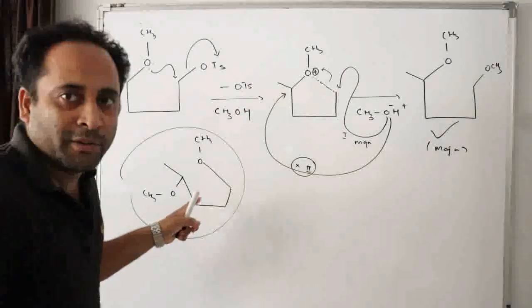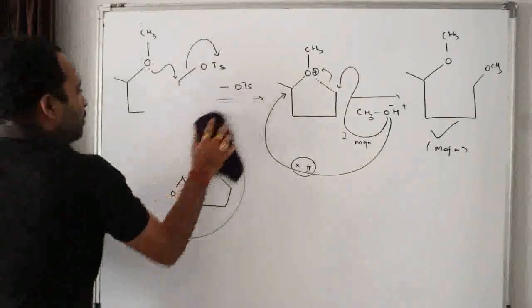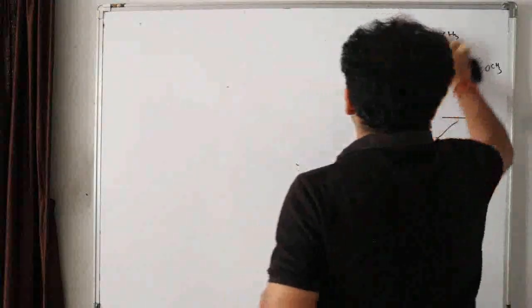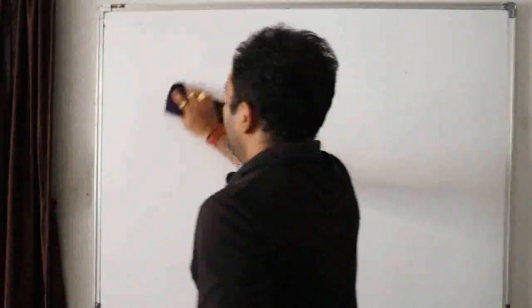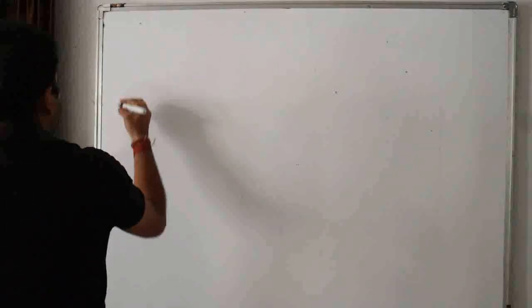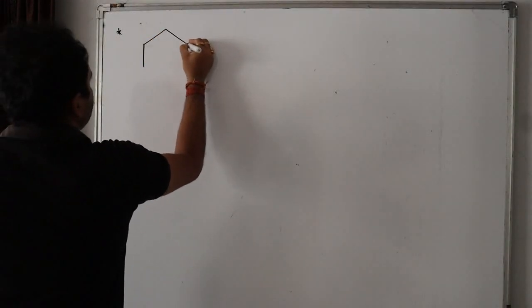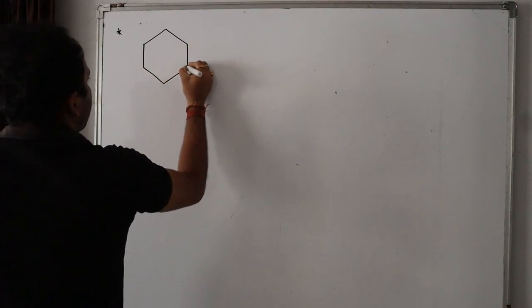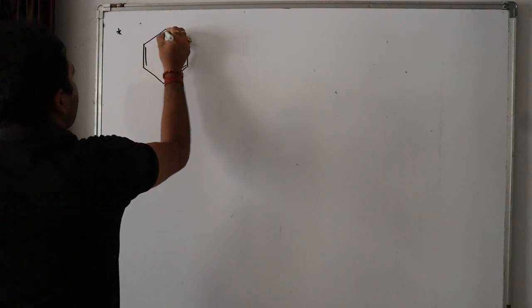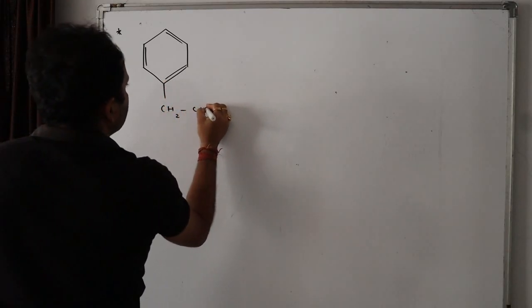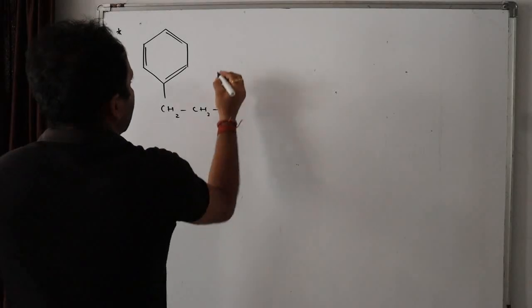Can I rub the board? Look here. Look at this question. For example, if you have something like this, CH2, CH2, Cl.